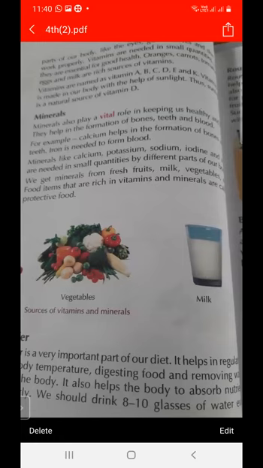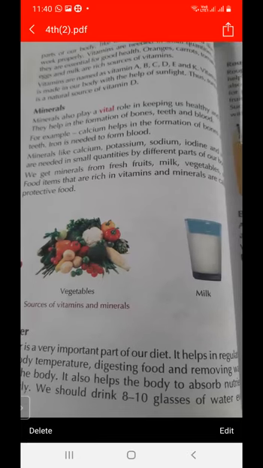And what is the function of minerals? They help in the formation of bones, teeth, and blood. And what are the types of minerals? Calcium, potassium, sodium, and iodine.